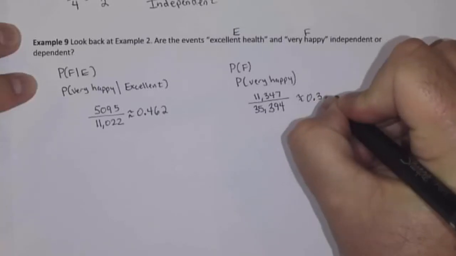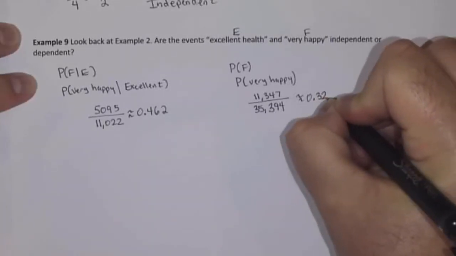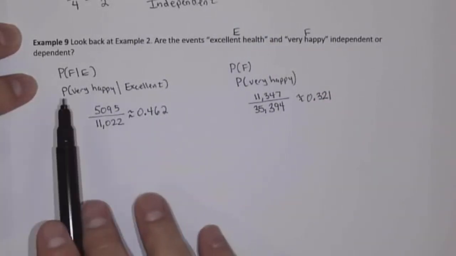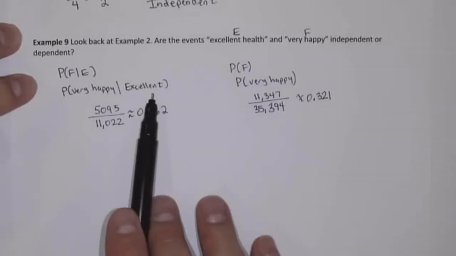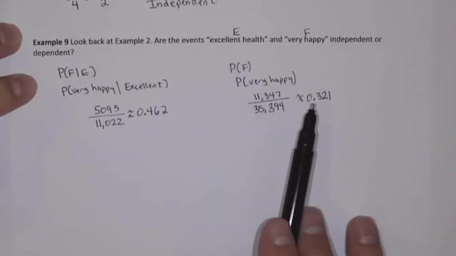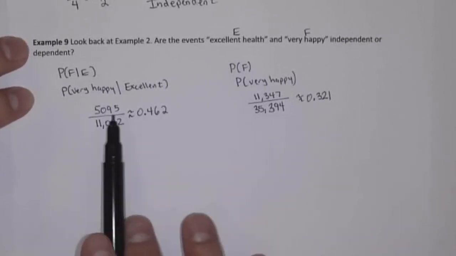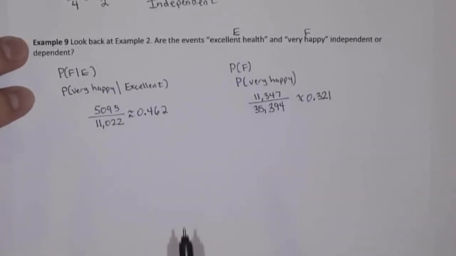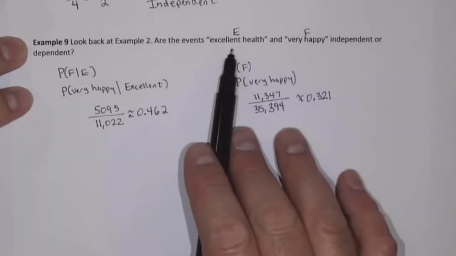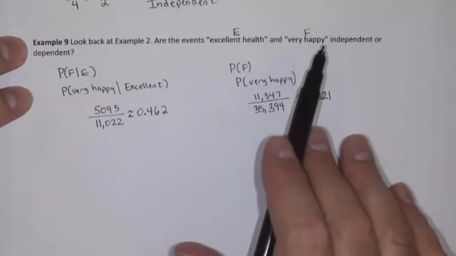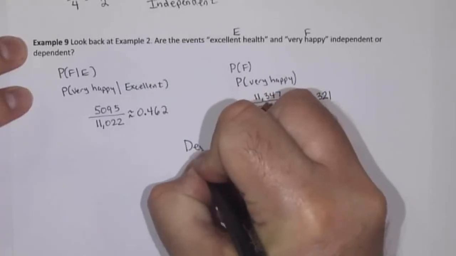So the probability of being very happy, given that they're in excellent health, is different from the probability of being very happy in general. Because these are not the same probability, these two events, excellent health and very happy, are dependent.